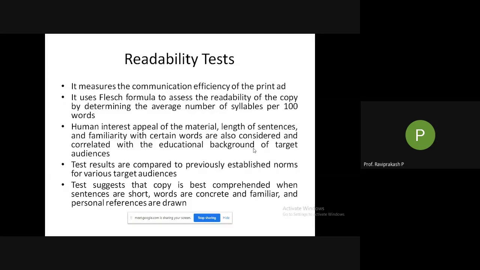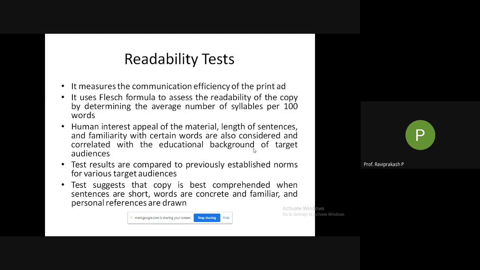Then the test results are compared to previously established norms for various target audiences. Norms in the sense they have already found out so many things by doing the same test on different groups. So with that data, this particular test's results are compared, stating how this particular group did when compared to all the other groups.